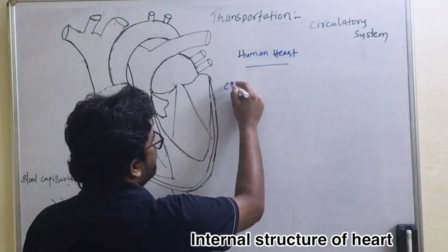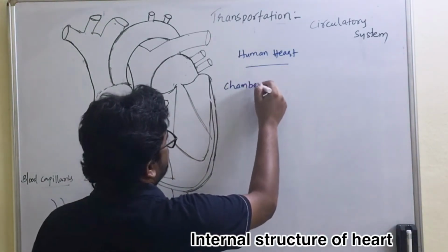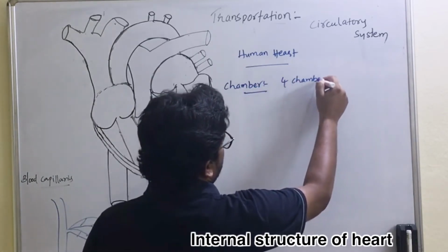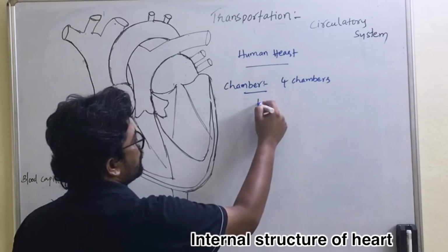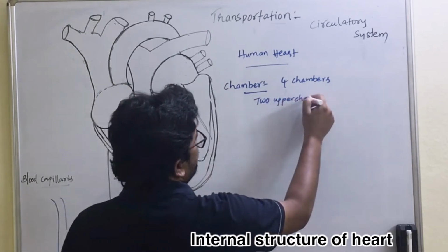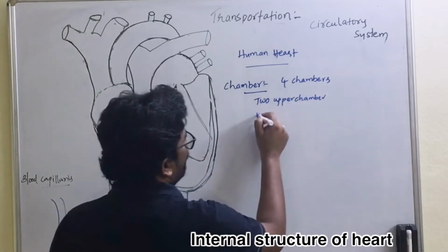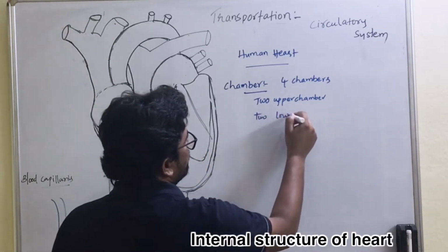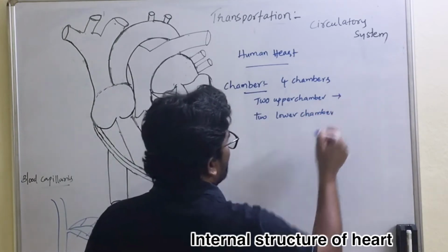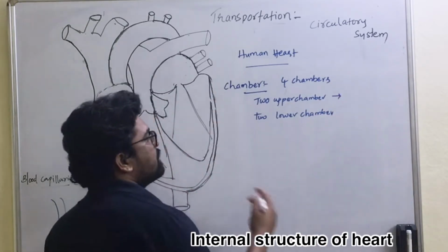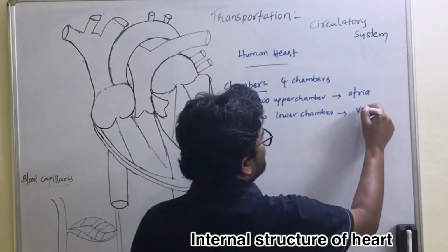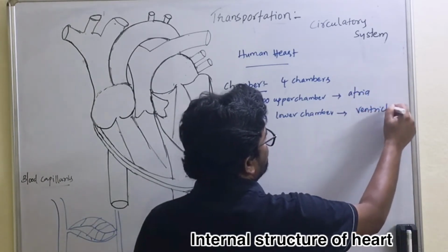The heart is divided into 4 chambers. What are those? 2 upper chambers and 2 lower chambers. The 2 upper chambers of the heart are called atria, and the lower 2 chambers are called ventricles.